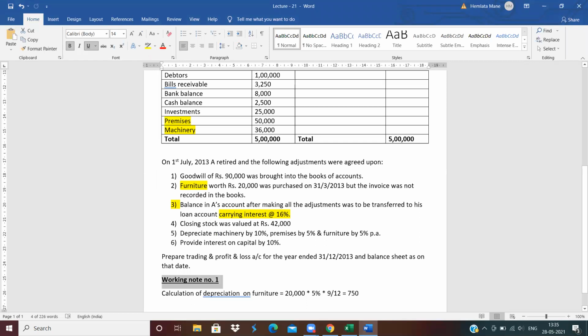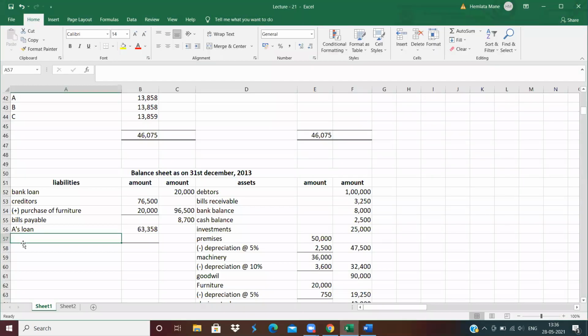Now calculate the interest at 16% on this.